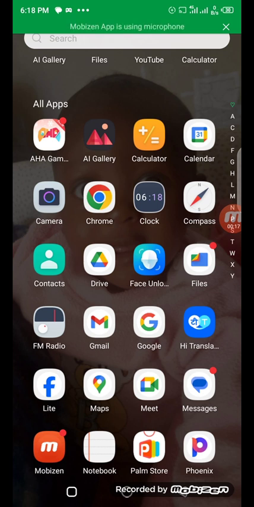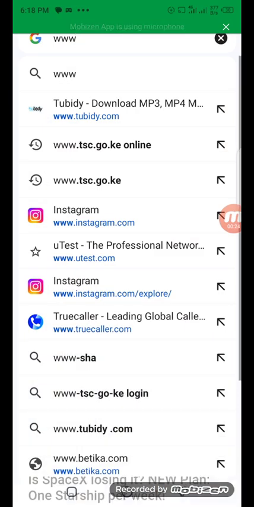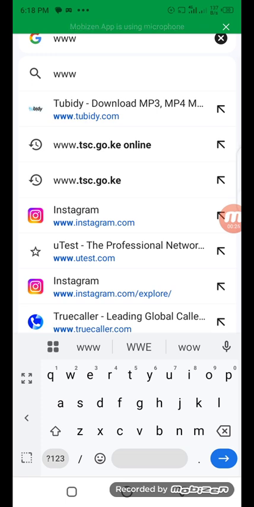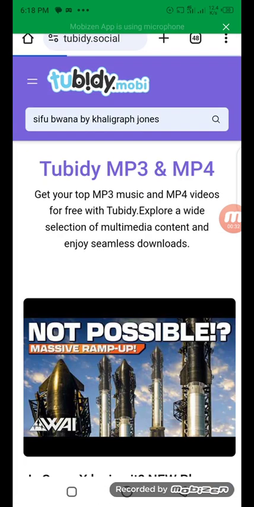So the first thing that you do, open your Chrome browser, then type www.tubidy.com, then click search.